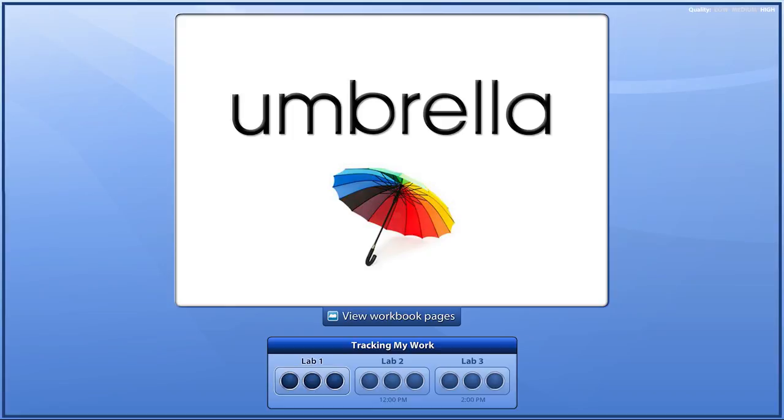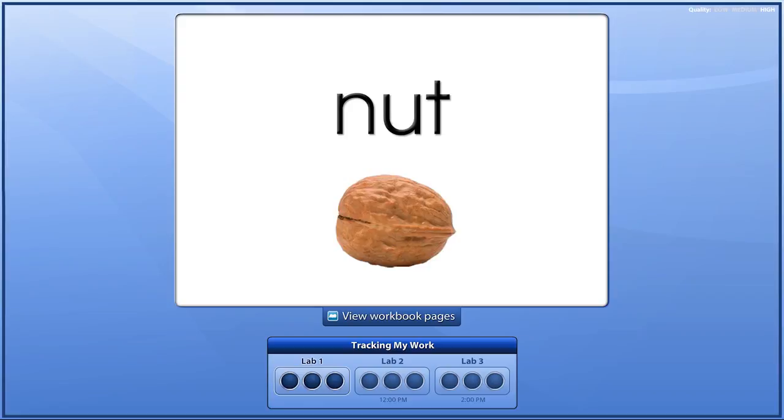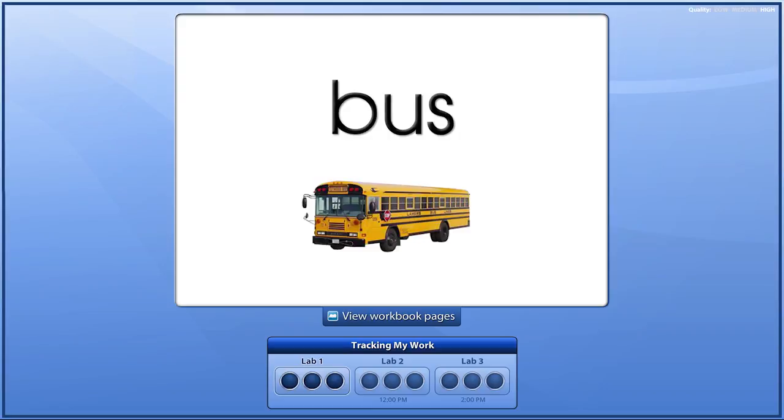Look at the next word picture. Nut. Hear the short U sound in nut. Look at the next word picture. Bus.